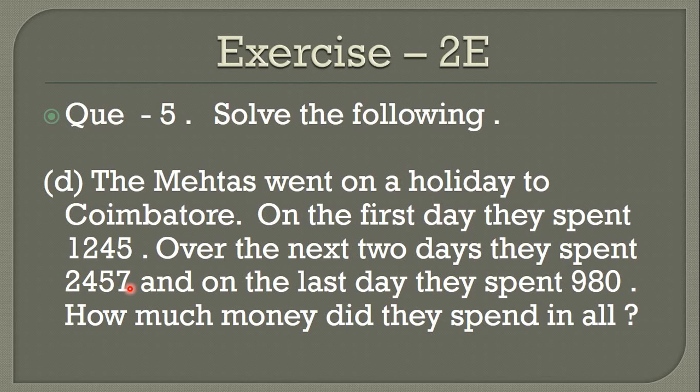2,457. And on the last day they spent 980 only. Okay, so the first day is complete, and next 2, meaning the second and third days, are already spent. How much did he spend at that time? 1,245. And the next 2 and 3 days, 2,457. Okay, and on the last day they spent 9,080. How much money did they spend in all?